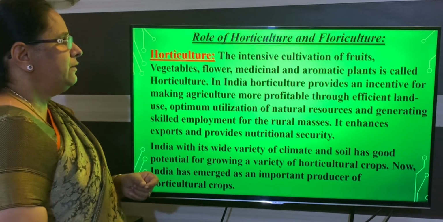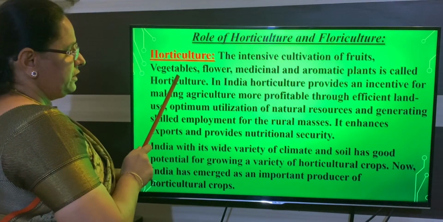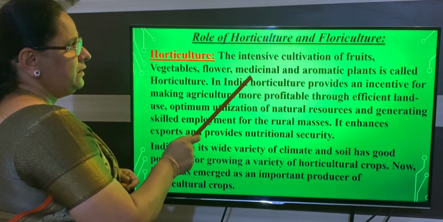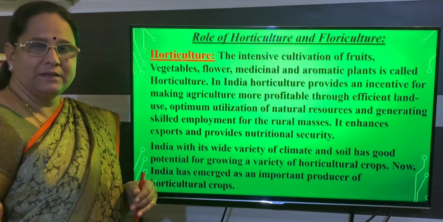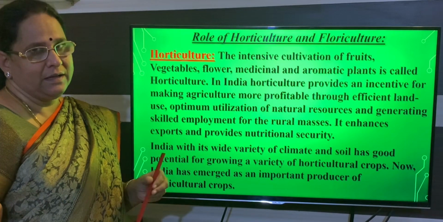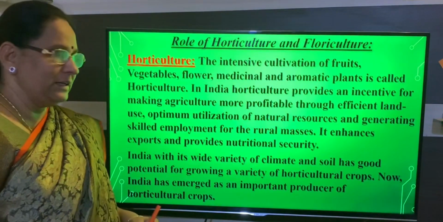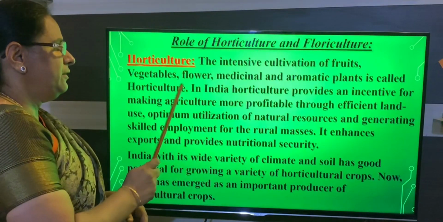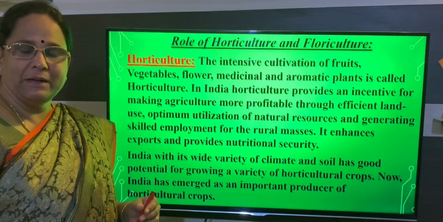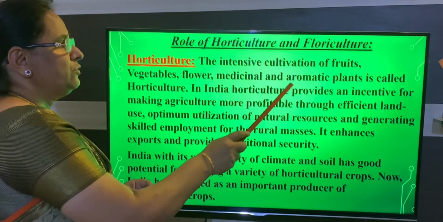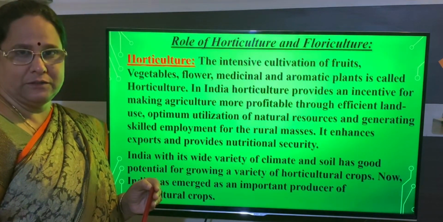In horticulture we concentrate on cultivating fruits, vegetables, flowers, and medicinal and aromatic plants. Aromatic plants are mainly used for producing perfume and are also used in cooking.